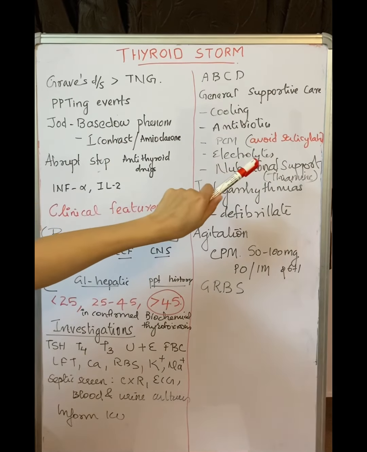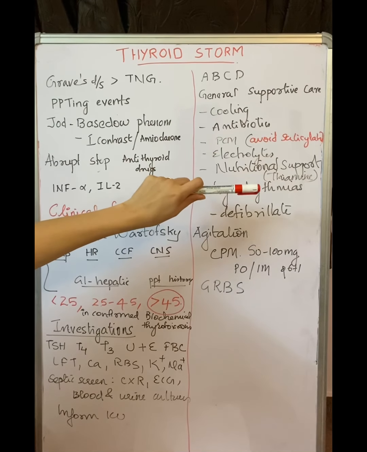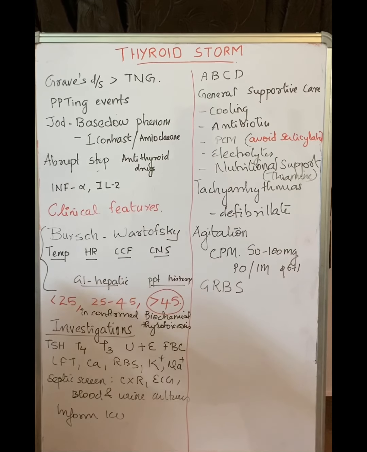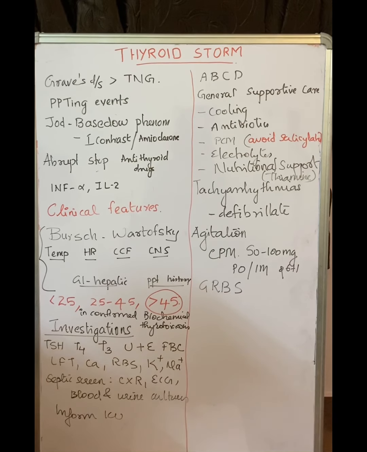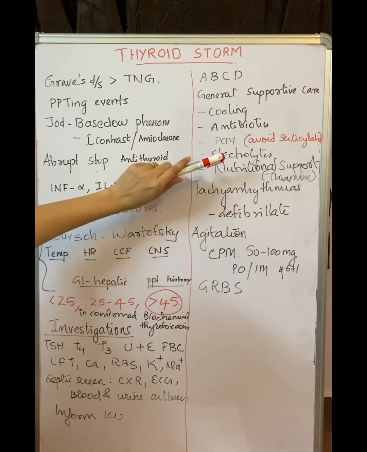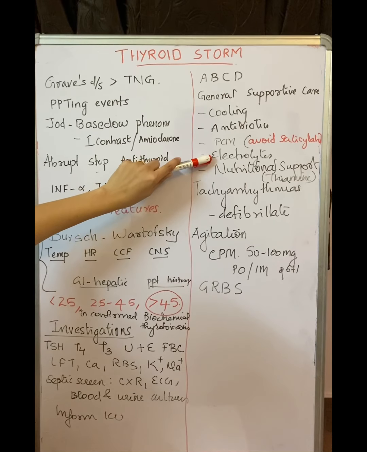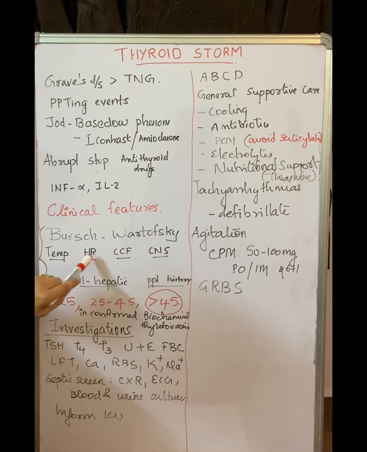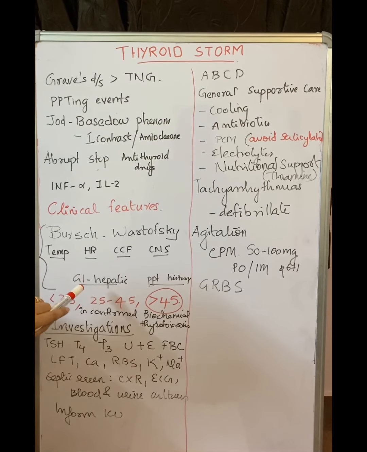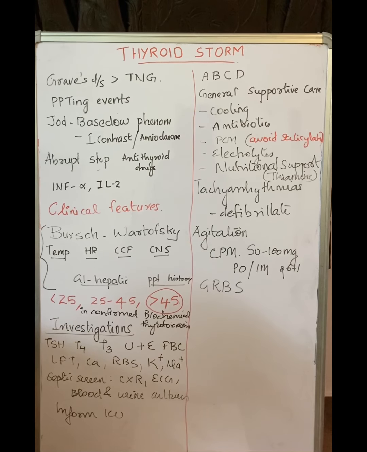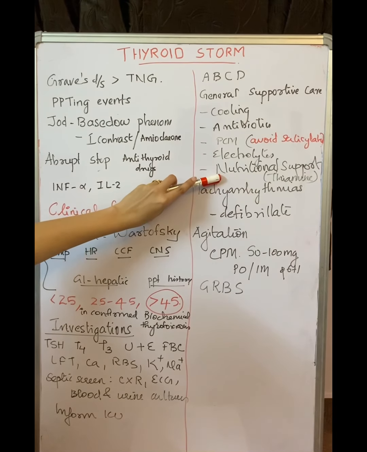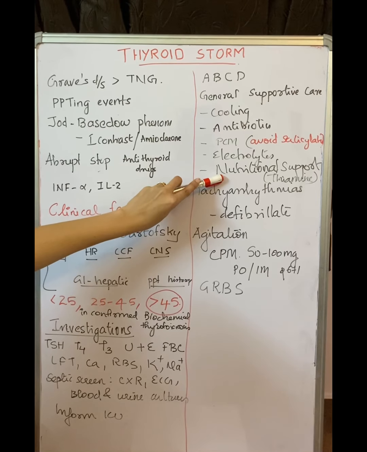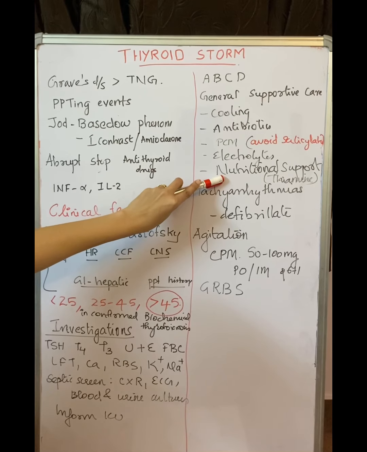We should avoid salicylates like aspirin to bring down the temperature, because these salicylates will bind to the thyroid binding globulin and make more thyroid hormones free. So we should avoid salicylates. Then we should correct the dyselectrolemia, because the patient must have presented with severe nausea and vomiting and maybe presenting with a hypokalemia. So we have to correct the electrolytes. We have to give nutritional support to the patient. We have to add thiamine in the fluid.